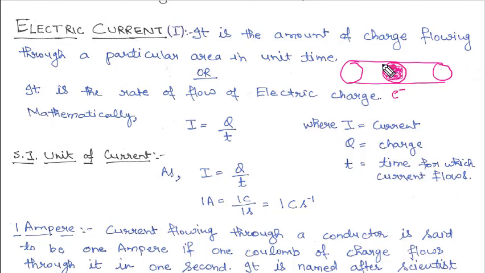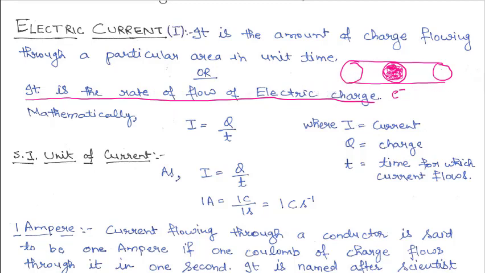That is called the electric current, or we can say it is the rate of flow of electric charge. Rate means per unit time. So how much electric charge is flowing per unit time. This is the same as the above definition. So the flow of electric charge per unit time, rate means per unit time, this is the same.